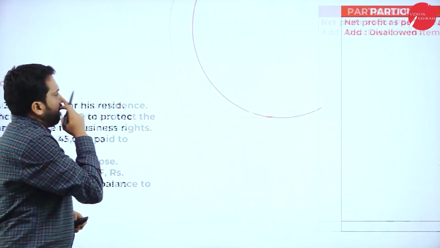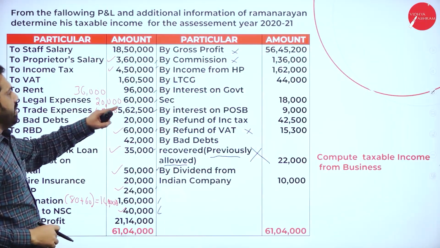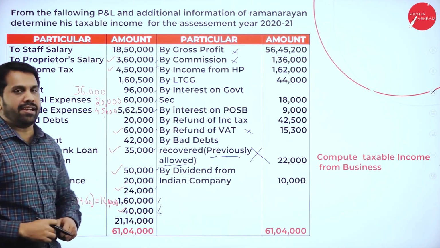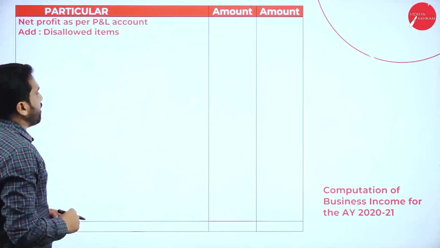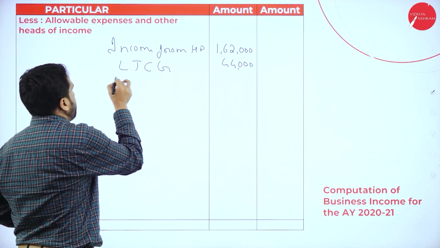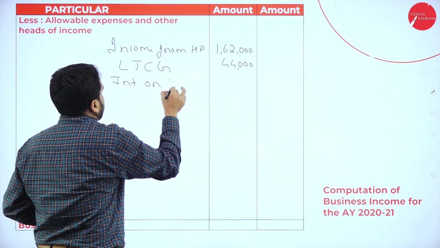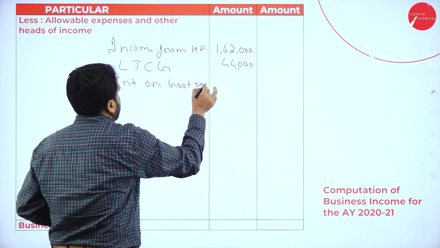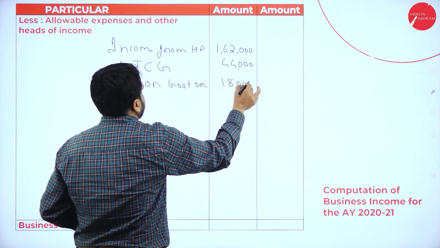After this, we have interest on government security, 18,000.